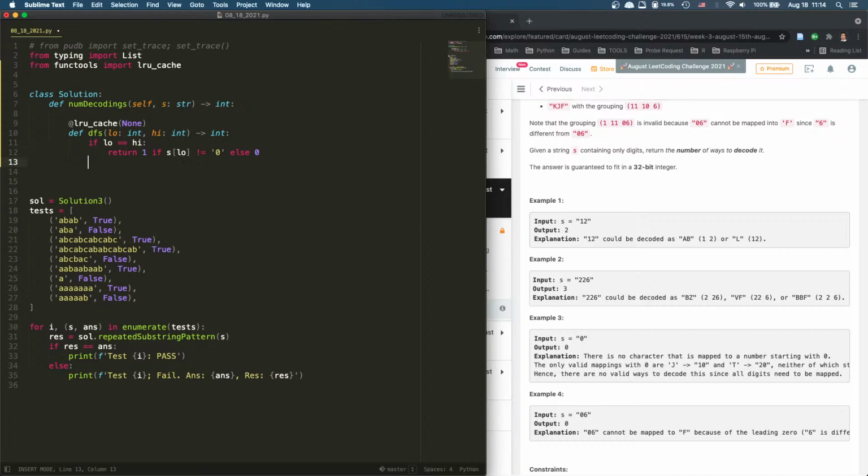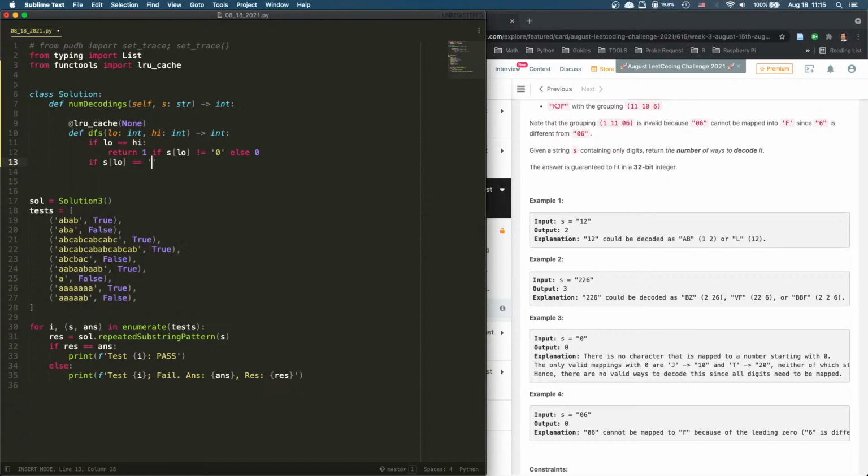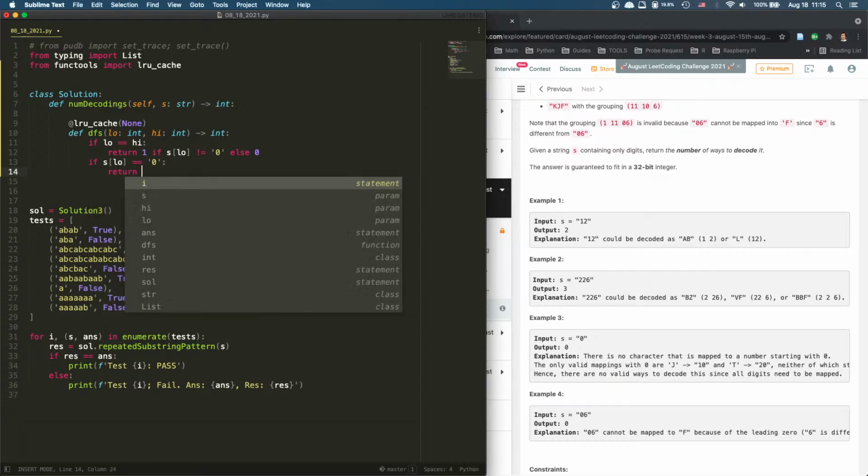Now if low is smaller than high, we're going to take it by itself, or take two. Either by itself or take two. So by itself, basically, if s[low] is equal to 0, then we return 0.